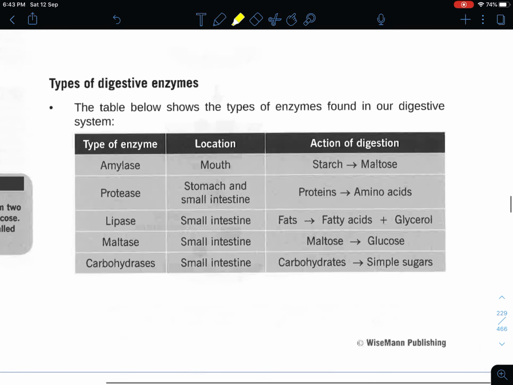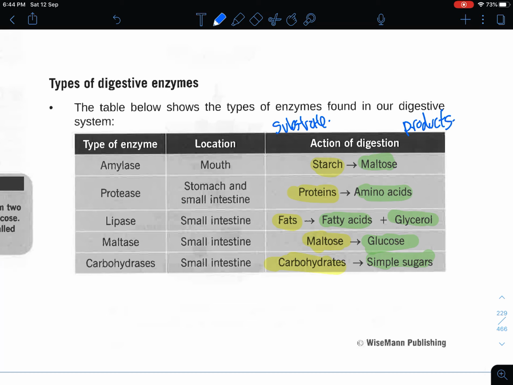Now it is required of you to remember the names of the enzyme, where it digests, and the action of the digestion. The ones that are highlighted in yellow are known as your substrate. The ones that are highlighted in green are known as your products. And of course, over here, we look at the enzyme, which is highlighted in maybe pink or purple.